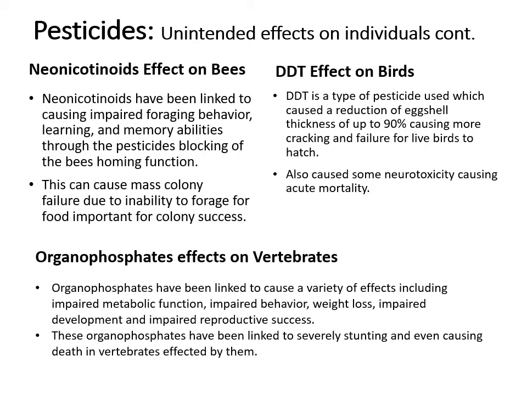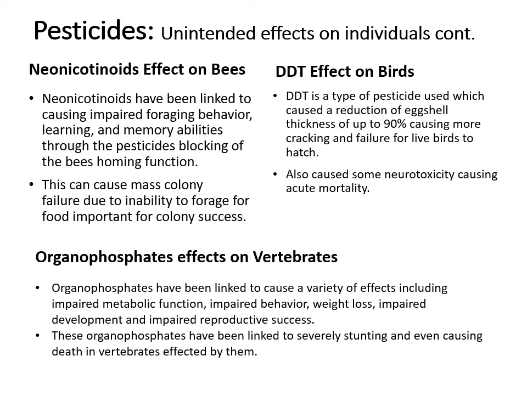Another example would be the pesticide DDT on birds. This is a type of pesticide which in birds can cause the reduction of the eggshell thickness by up to 90%. This causes cracking and failure for live birds to hatch because they're going to crack open and the baby bird isn't going to be able to hatch correctly or grow to full size. It can also cause effects such as neurotoxicity, which can cause acute mortality. So basically, the pesticide will get into the brain and cause the bird to die.